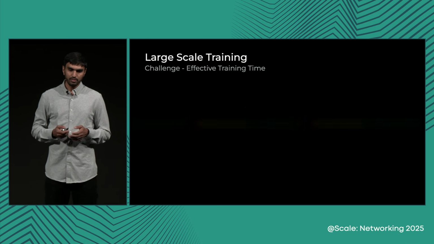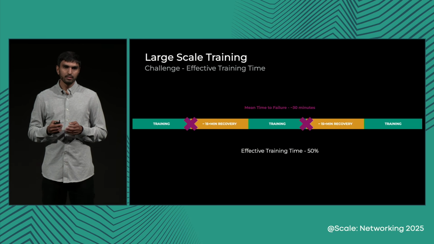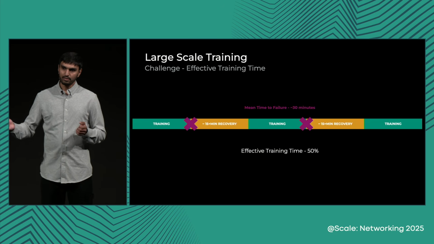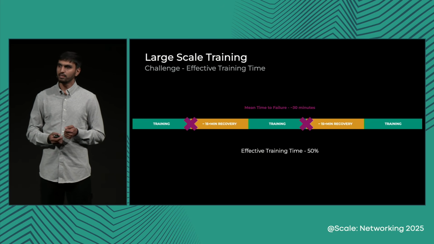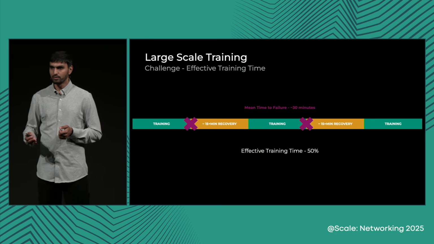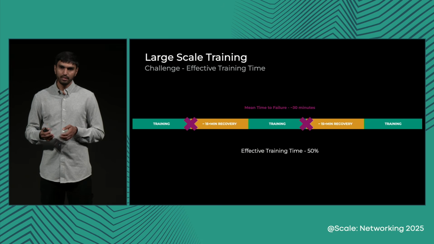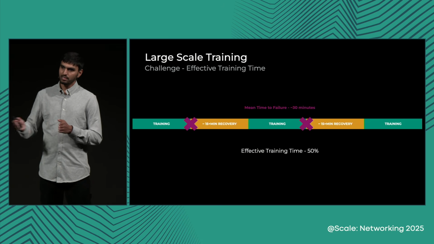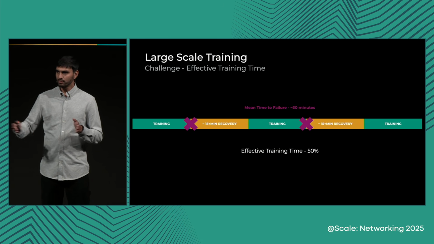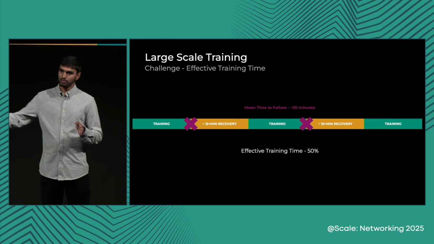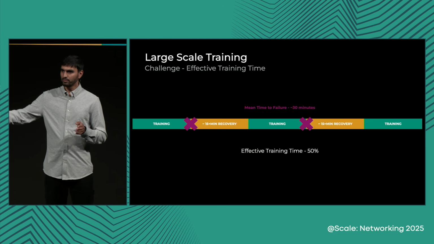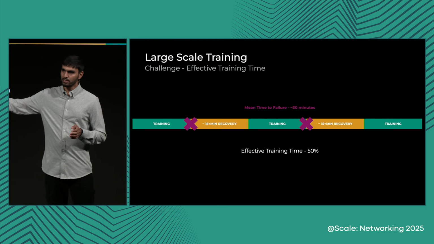So as we scale the job, the number of hardware components increases. That means the associated failure rate also increases. We anticipated one failure every 30 minutes at full 96K scale. And at the same time, initialization time also increases. So you initialize your job for 15 minutes and try to train, but within 30 minutes you encounter a failure, and then go about initializing again.